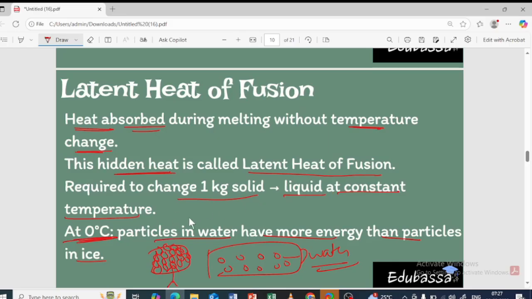Yes. So at 0 degrees Celsius, the particles in the water have more energy compared to those of the ice. Obvious reasons, isn't it? The temperature will be more over here. So as the temperature increases, the kinetic energy increases.